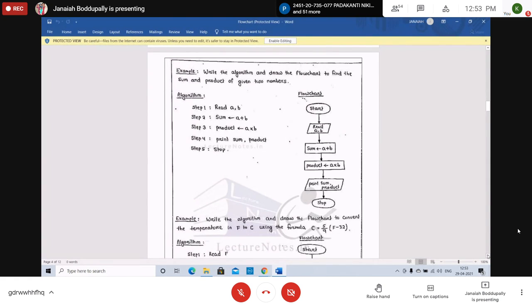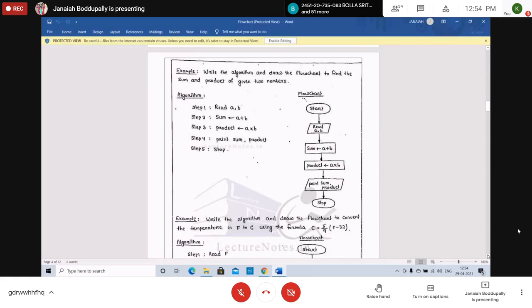How to write the flowchart? See the flowchart on the right side. The oval symbols are start and stop; we use them to start and stop the flowchart. The parallelogram is used to read the A, B values: read A comma B. Then the rectangle is used to compute sum and product.